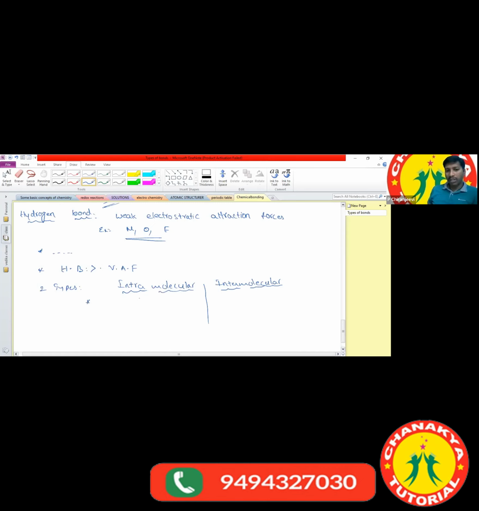What is meant by the intramolecular hydrogen bond? It is the hydrogen bond which is present within a molecule. Due to the presence of intramolecular hydrogen bonding, melting points and boiling points decrease, and solubility also decreases.